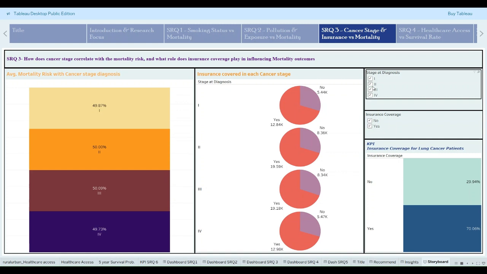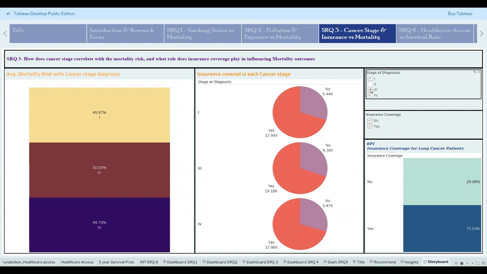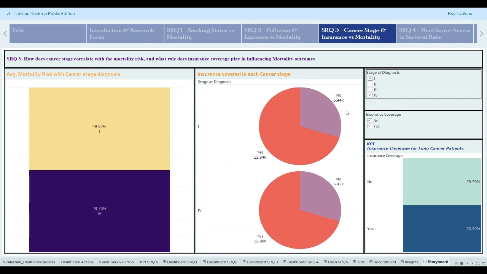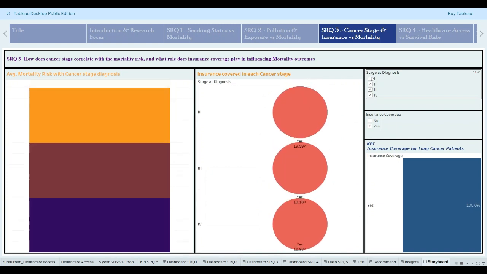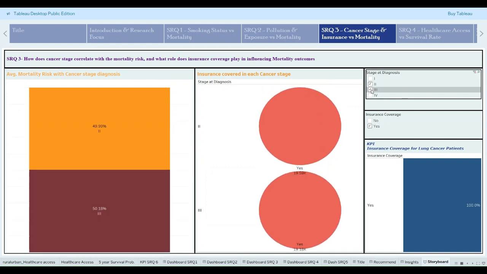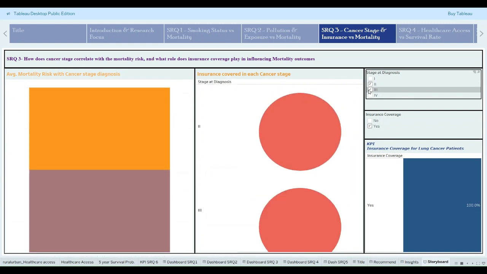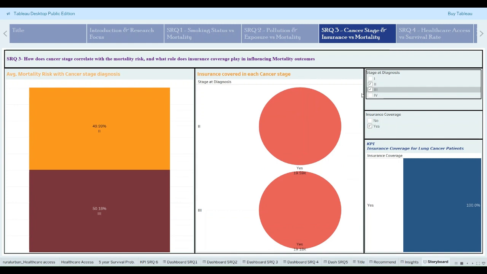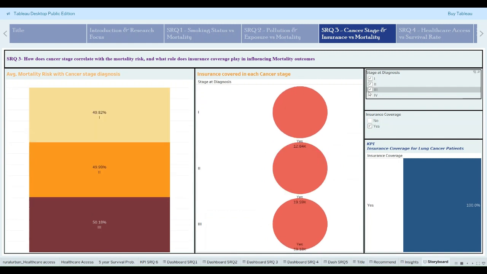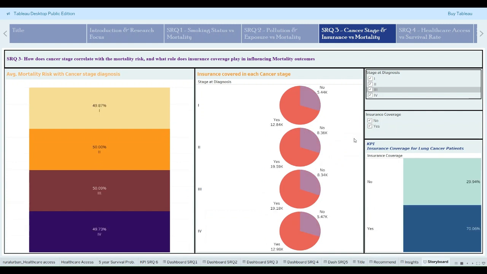From this second table, we can say that stage 1 and stage 4 have a mortality risk count, including insurance coverage, of approximately 13,000, whereas stage 2 and stage 3 have around 20k of the total insurance coverage with mortality risk rate. Overall, insurance coverage for all the stages is 70%.